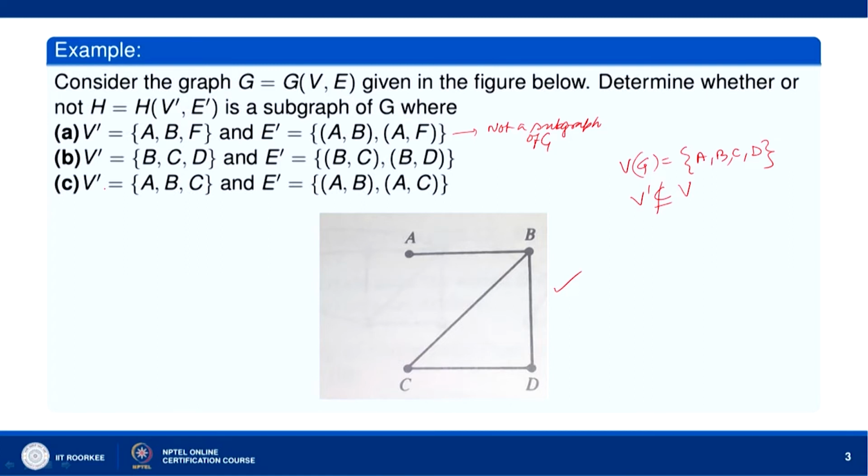Now, let us look at the second part, V' equal to BCD. So, clearly V' is BCD, and it is a subset of V. And E' consists of BC and BD.